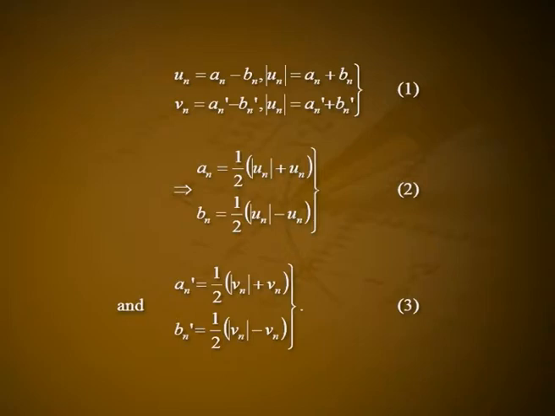And An dash is equal to 1 by 2 into modulus of Vn plus Vn, and Bn dash is equal to 1 by 2 into modulus of Vn minus Vn. Let it be equation number 3. Since summation un is absolutely convergent, from 2, summation an and summation bn are also convergent.